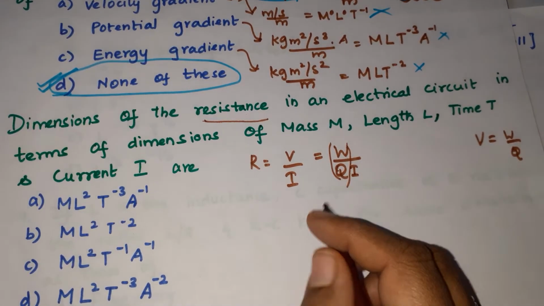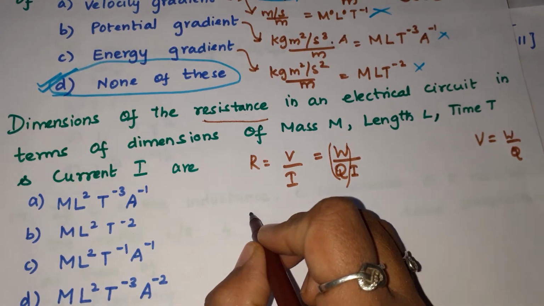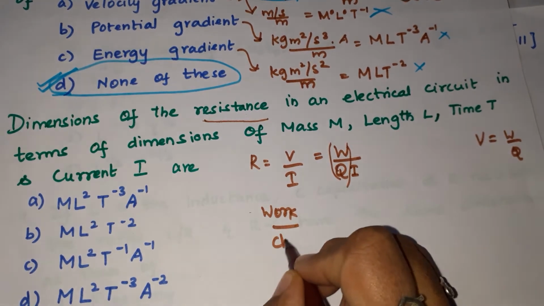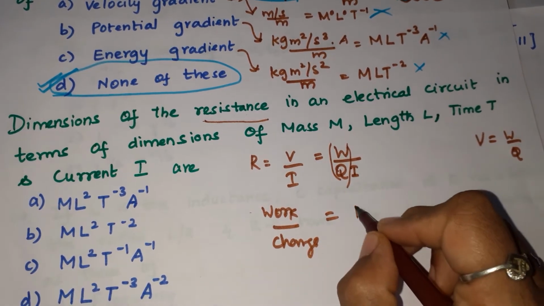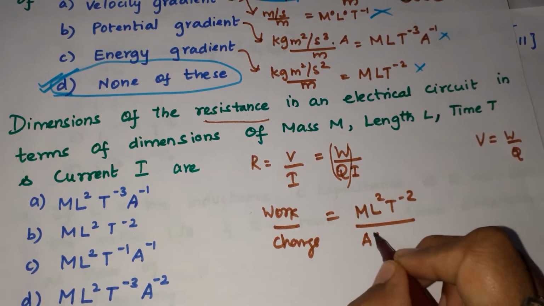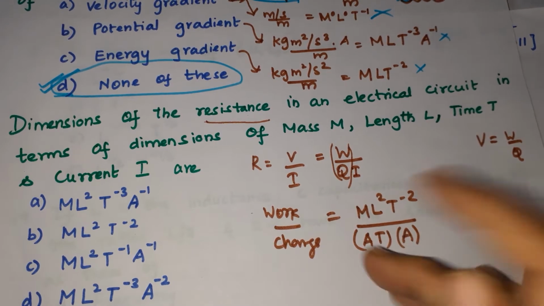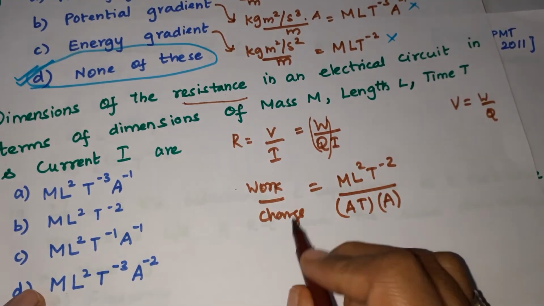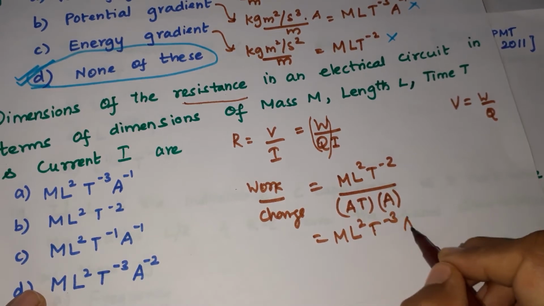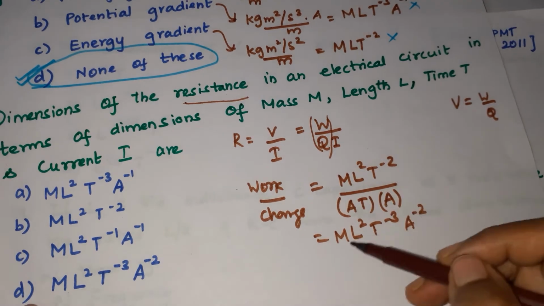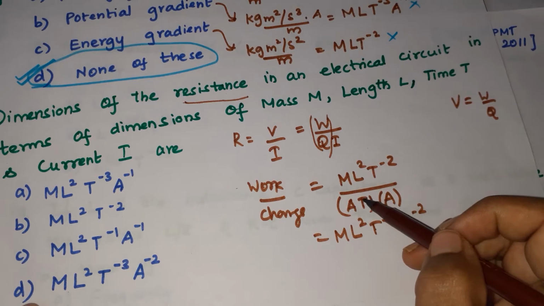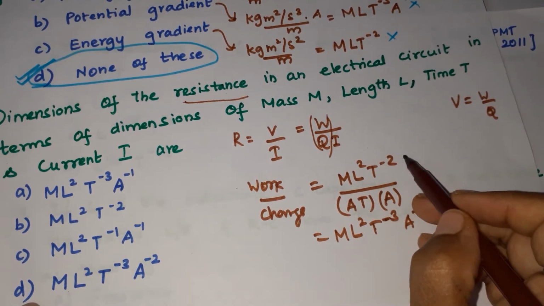So the dimension of R is work by charge. For work, M L square T power minus 2, divided by charge, that is A T, into A for the ampere. If we cancel, we get the final answer M L square T power minus 3 A power minus 2. Because the T is in the denominator, if it goes in the numerator, minus 1 would be added.